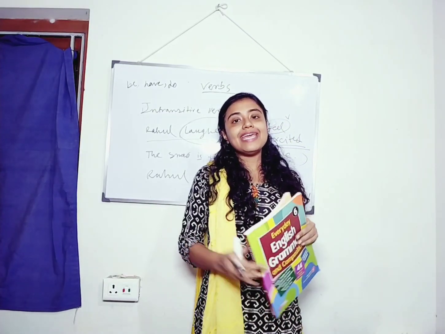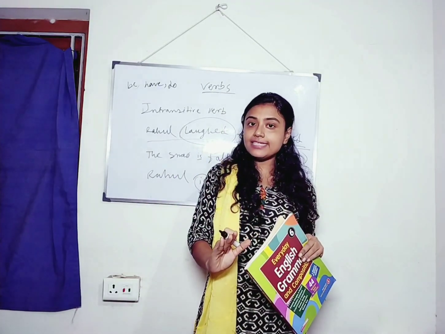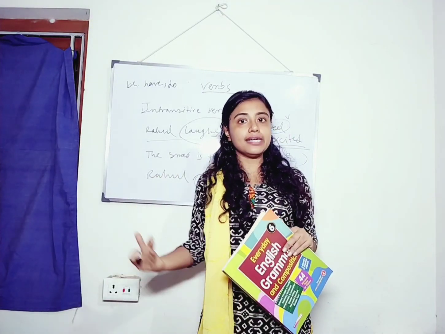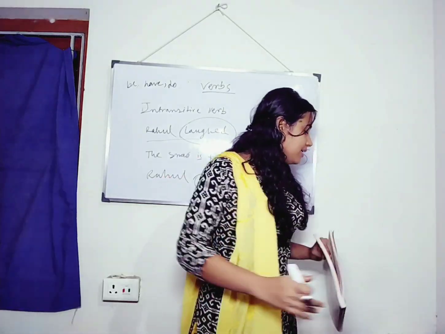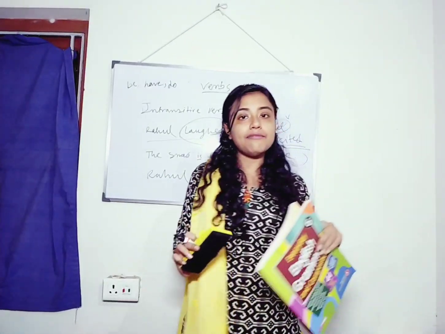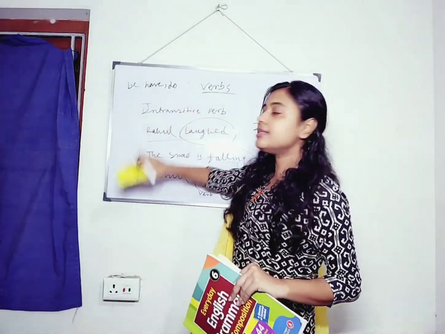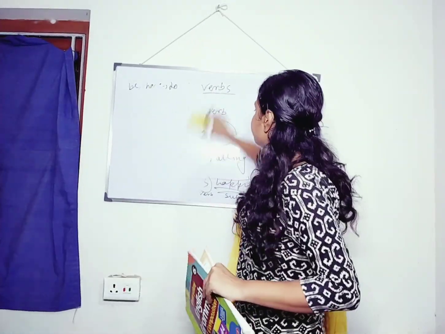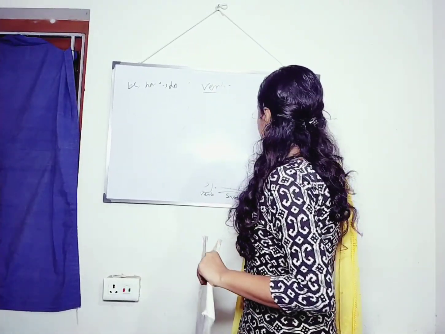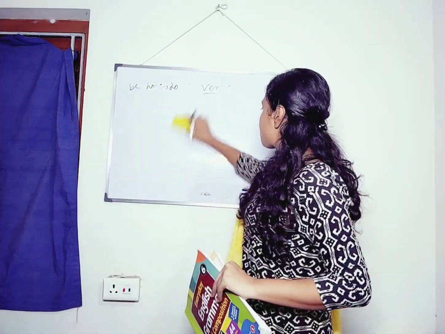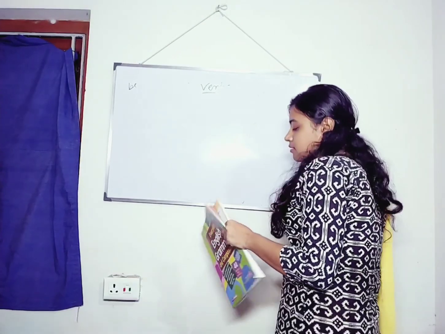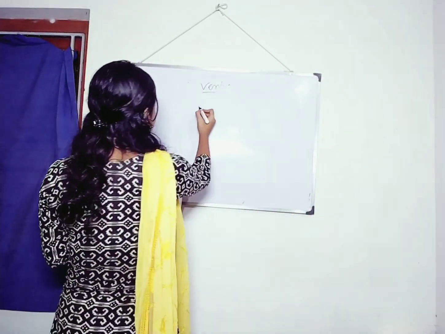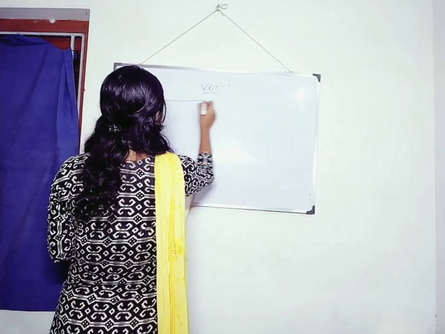Now we will see main verbs can be transitive in one context and intransitive in other context. It completely depends upon the usage. So let us draw the column and let us have the differentiation. Quickly draw a column.